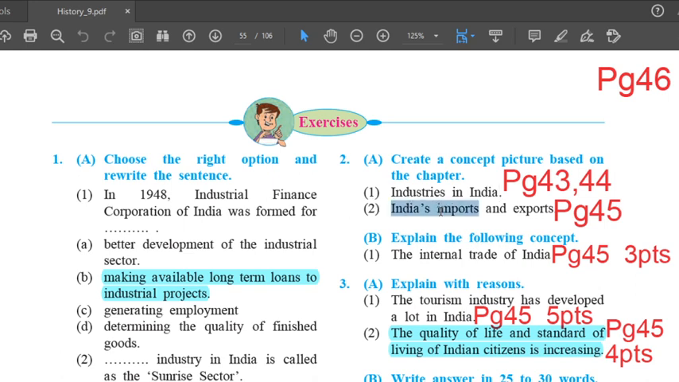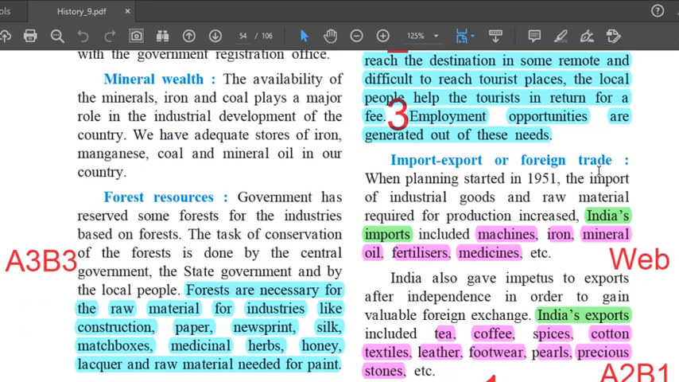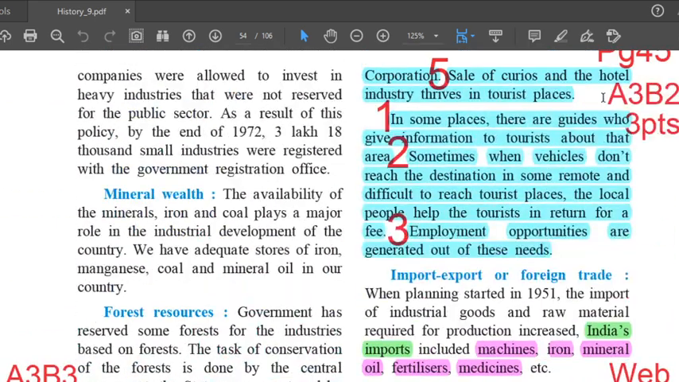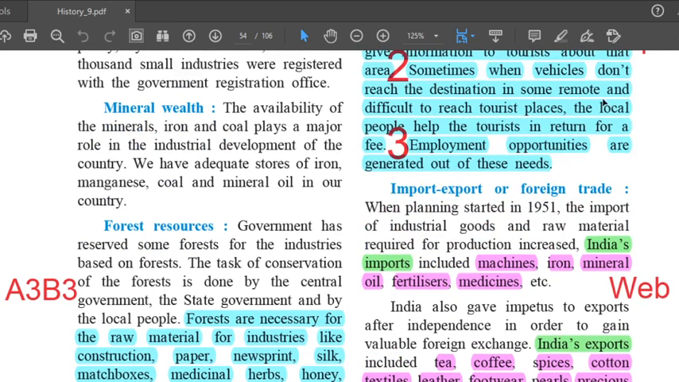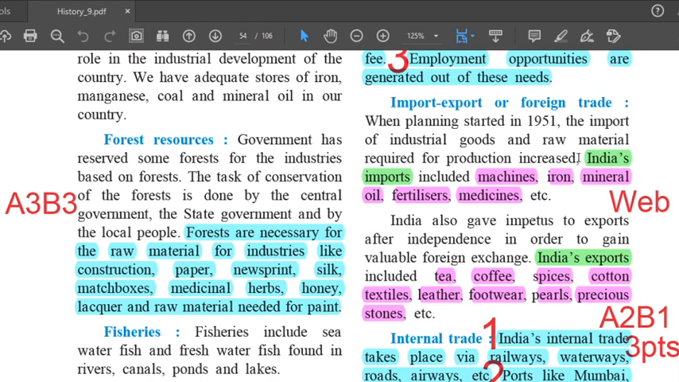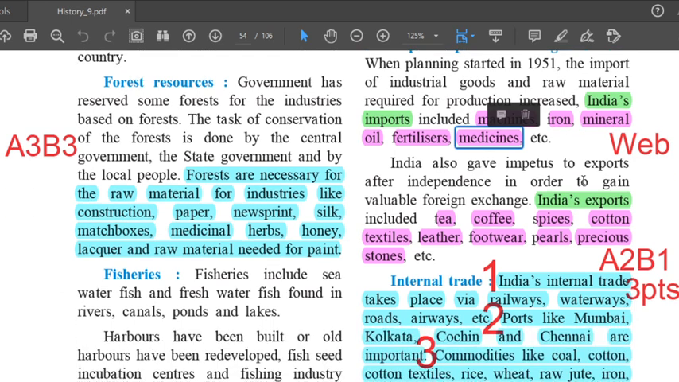Second one, India's imports and exports. The answer to this web is on page 45, right hand side. Here again I've highlighted it in pink. First paragraph, second paragraph, import, export or foreign trade. See the third line, India's imports. These are the imports of India. Machines, iron, mineral oil, fertilizers and medicines.